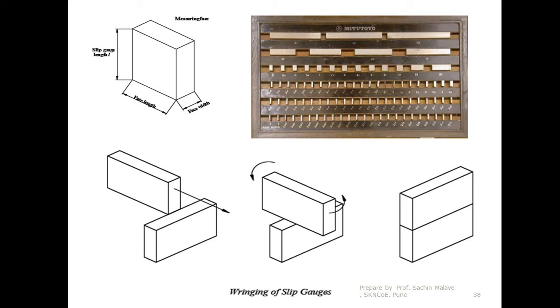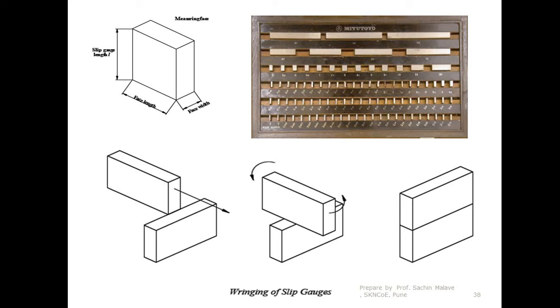The process of combining two slip gauges in order to get a particular dimension is called wringing. The final result is here: after wringing, this is one slip gauge and this is another, both assembled. This is the required thing.